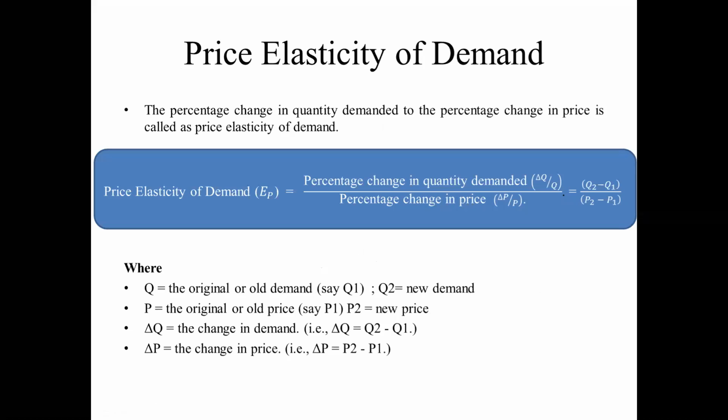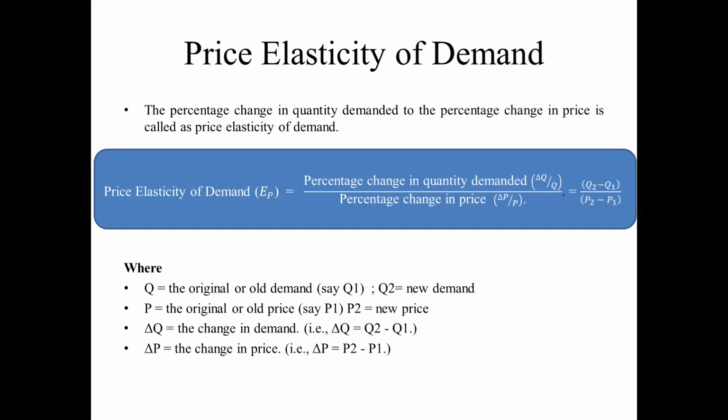It is represented as EP, percentage change in quantity demanded by percentage change in price. It is also equal to (Q2 minus Q1) by (P2 minus P1), where Q is the original demand before the change.